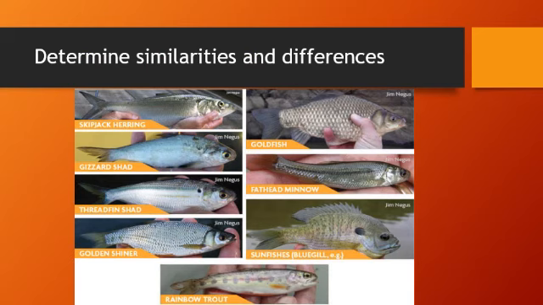First is to determine similarities and differences among organisms so that they can be studied easily. In order to find out the similarities and differences, biologists classify organisms. If organisms with many differences are kept in the same group, it will be difficult to study all the characters at the same time. In the given picture, all organisms belong to the same larger group named fish, but they belong to different subgroups on the basis of morphological differences among them.